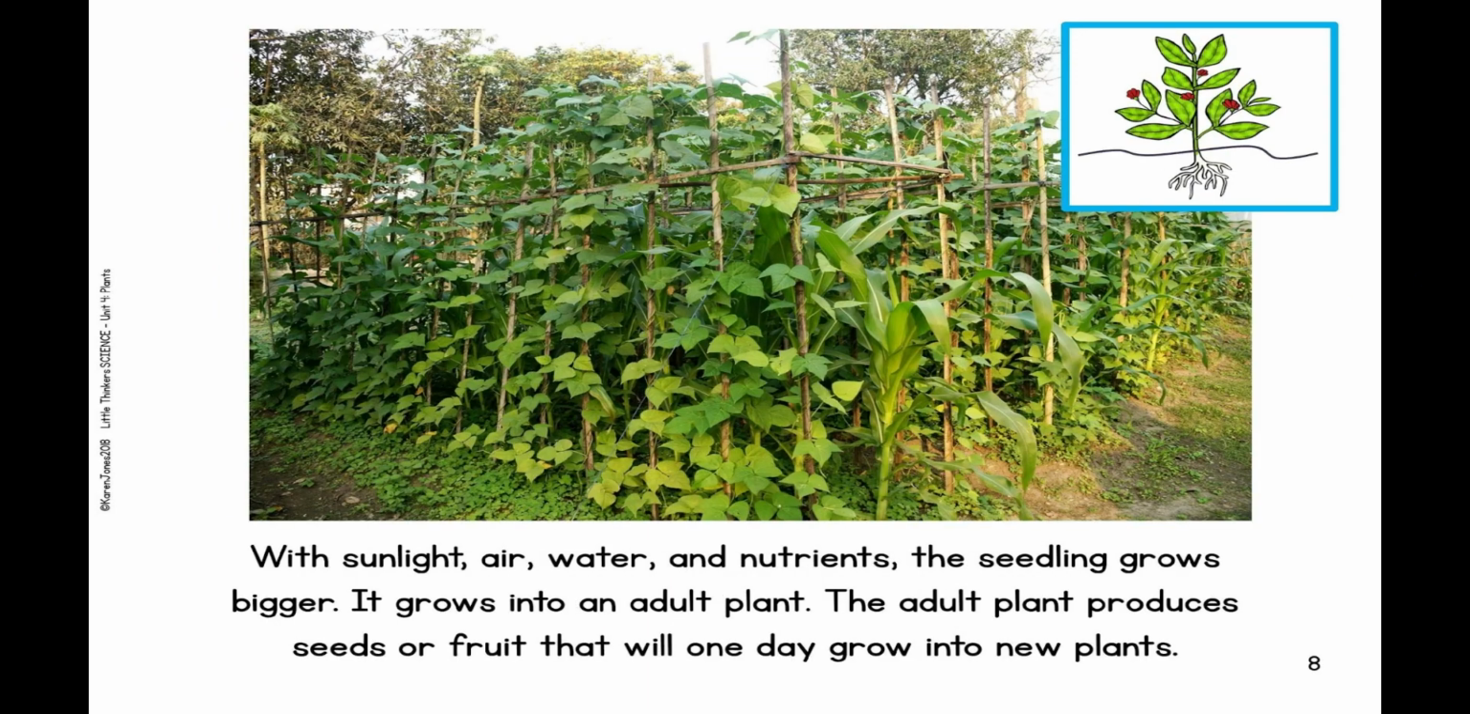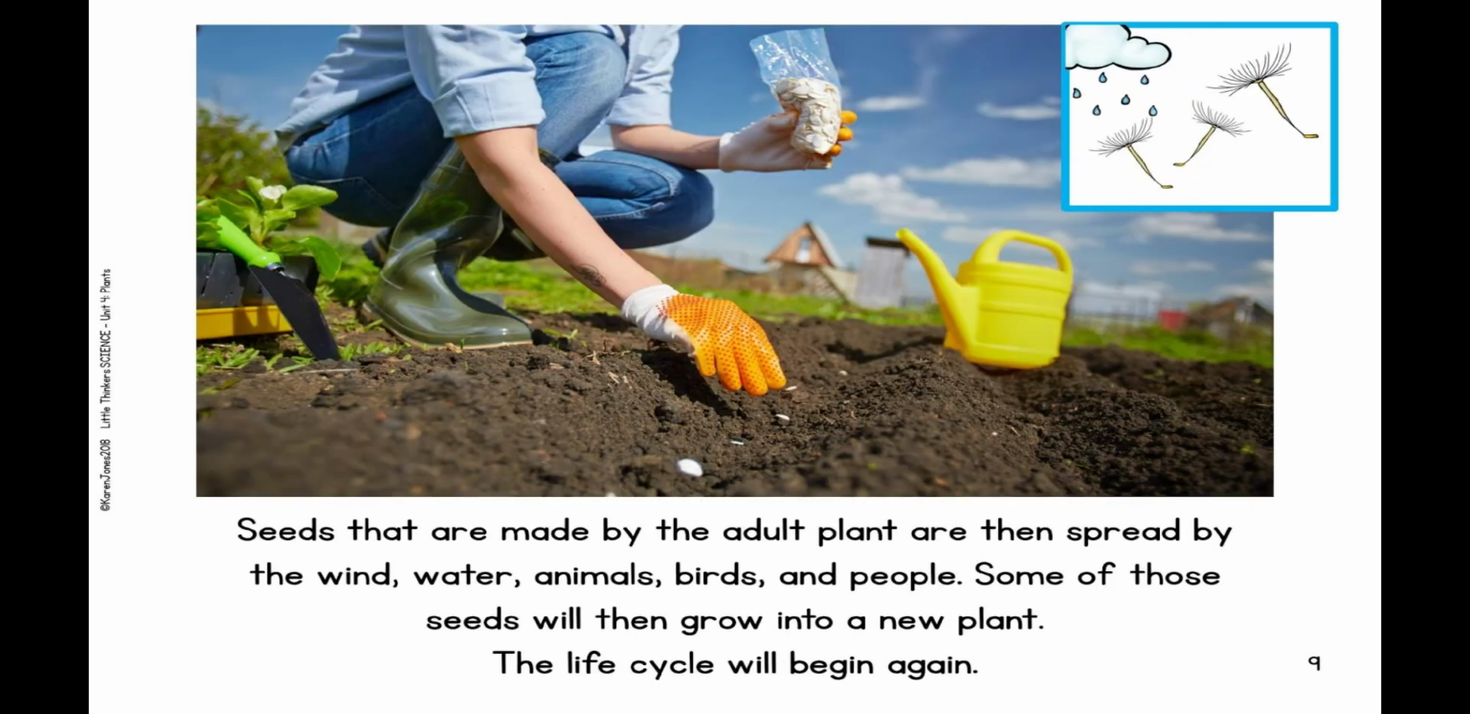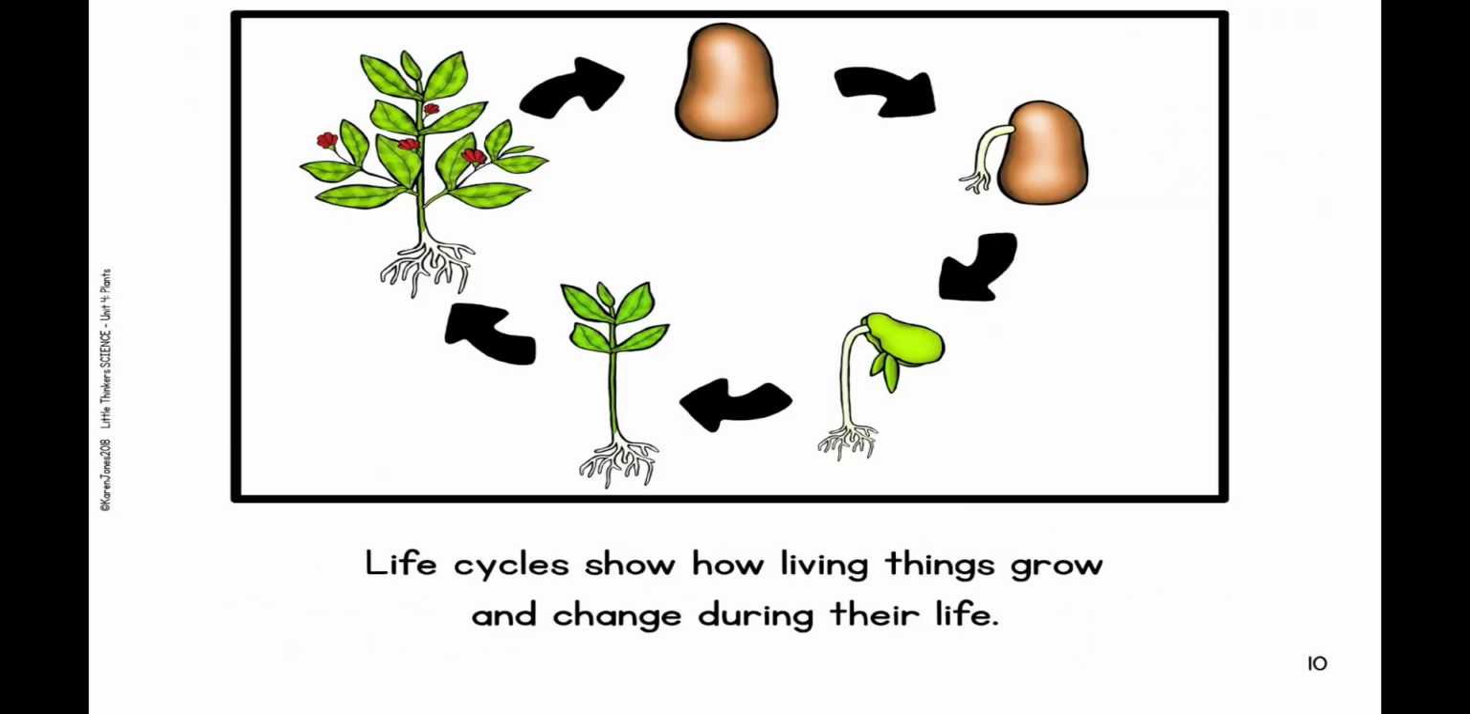With sunlight, air, water, and nutrients, the seedling grows bigger. It grows into an adult plant. The adult plant produces seeds or fruit that will one day grow into new plants. Seeds that are made by the adult plant are then spread by the wind, water, animals, birds, and people. Some of those seeds will then grow into a new plant. The life cycle will begin again. The life cycles show how living things grow and change during their life.